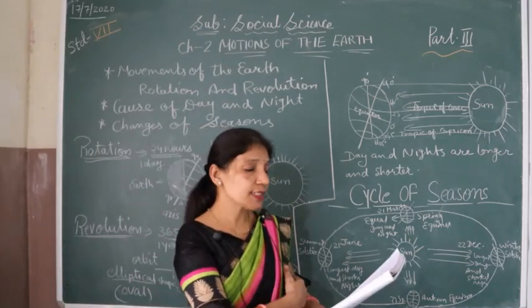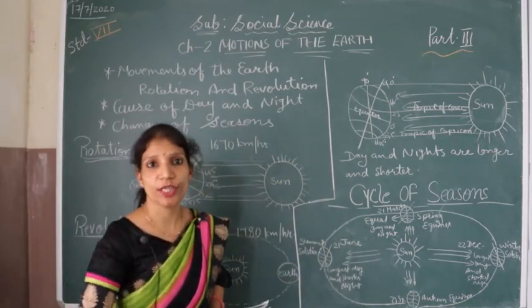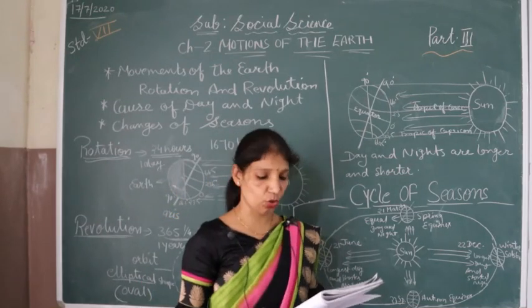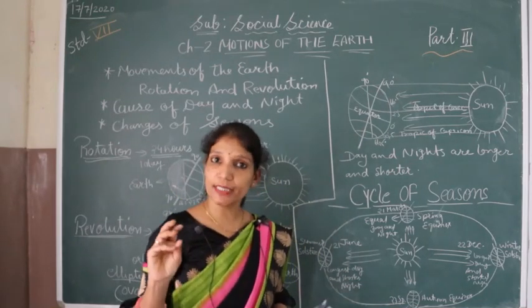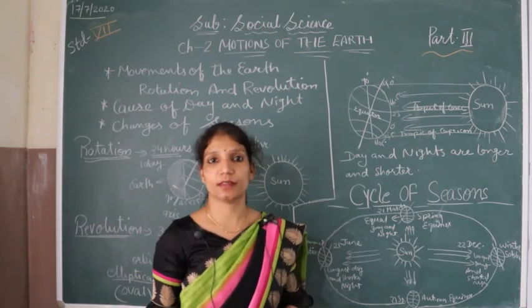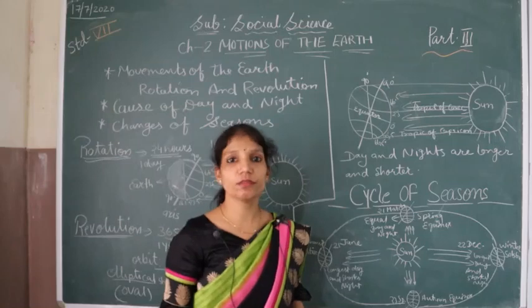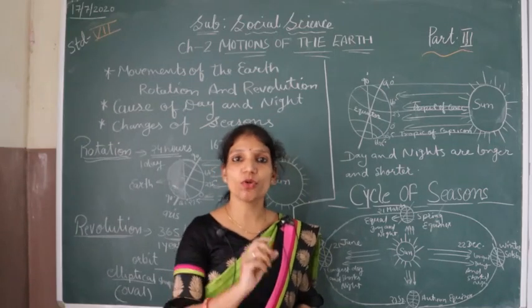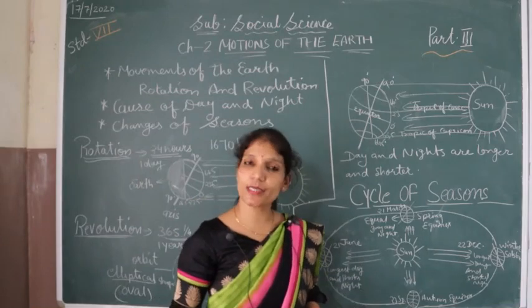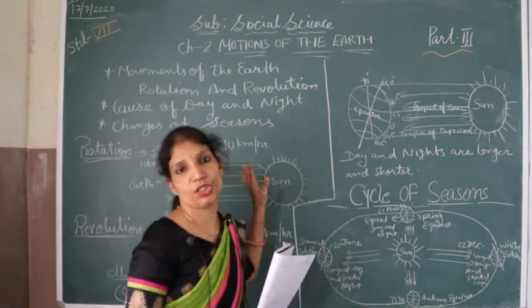You have all seen a top rotate. The top, a toy, when children play with it, moves exactly like the earth. When we observe the top, it rotates on one axis line, on one point only. So that is a good example to understand the rotation of the earth.